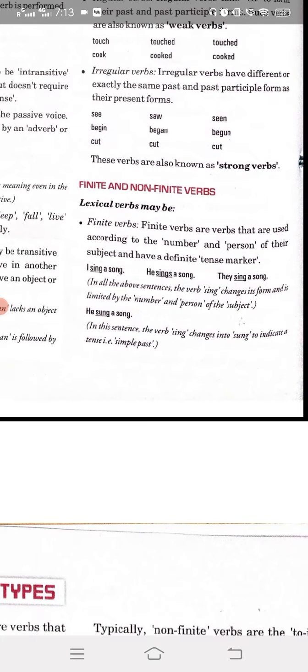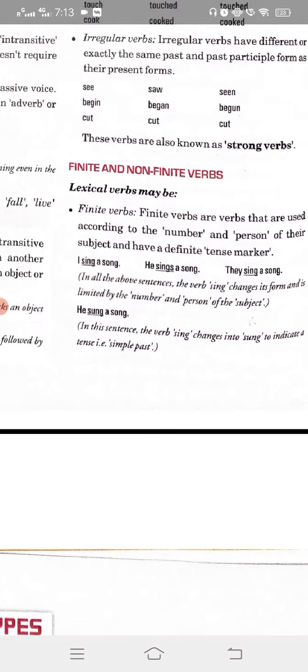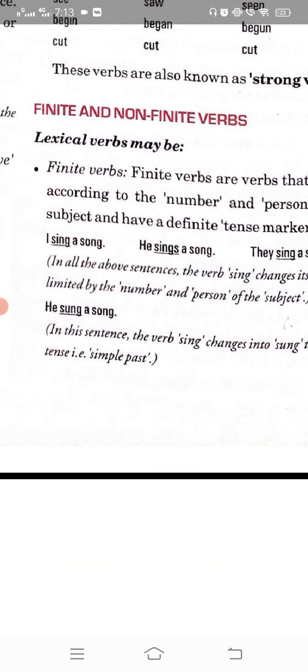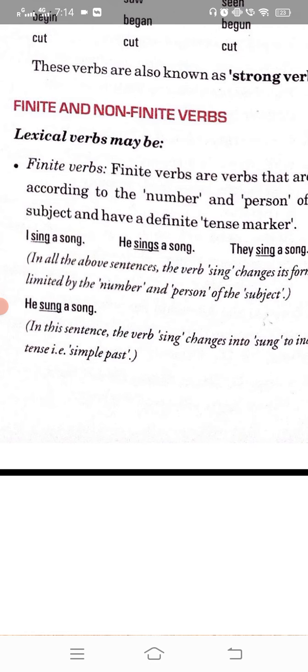So every time they will indicate that according to the tense, they will respond. So what is a finite verb? A finite verb is something which changes as per the person, number, or tense. When they change, the verb also changes.